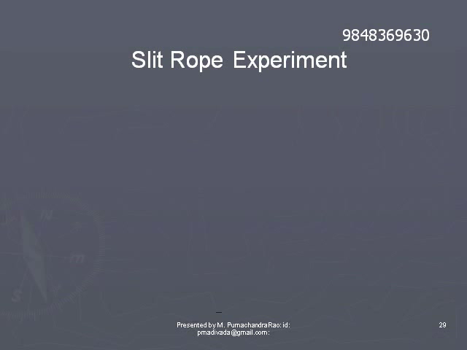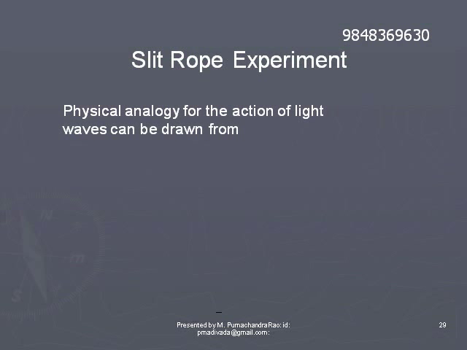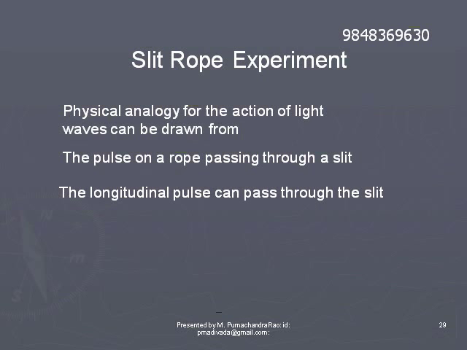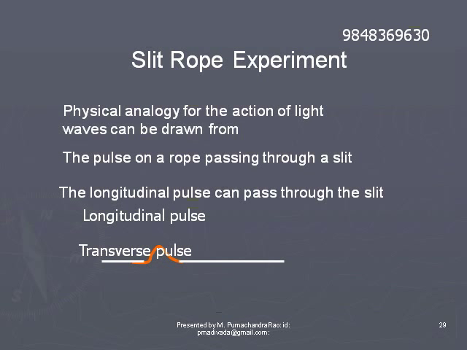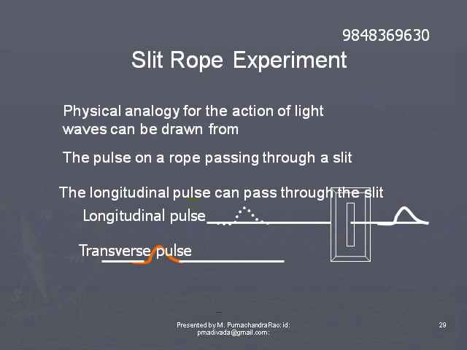Slit rope experiment. A physical analogy to the action of the crystal can be drawn from the mechanical waves on a rope passing through a slit. We can draw a physical analogy to the action of light waves from the waves on a rope which passes through a slit.